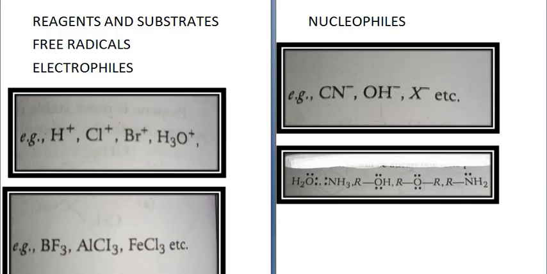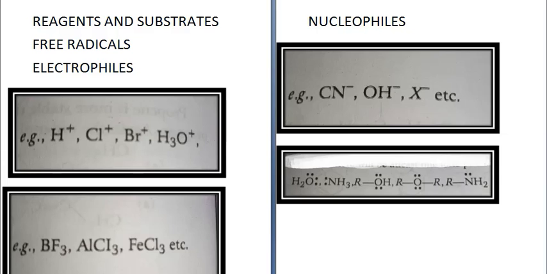Now there are certain neutral electrophiles also which do not have any charge, but still they have a deficiency of 2 electrons. For example, BF3, AlCl3, FeCl3. They don't have any charge. They are neutral, but still they have a lesser number of electrons. So they are called neutral electrophiles. Next is nucleophiles. These are the reagents which have got negative charge, negative because they have extra electrons.